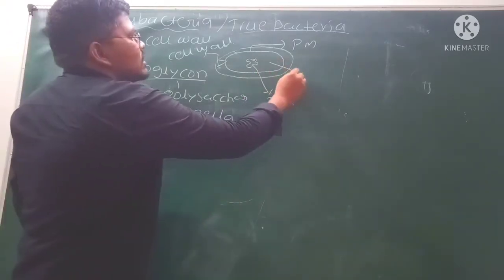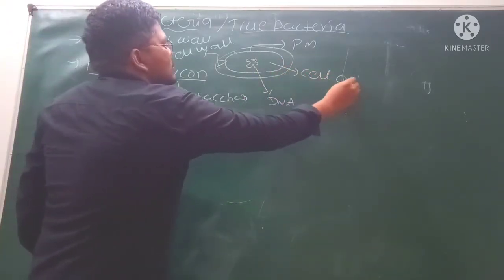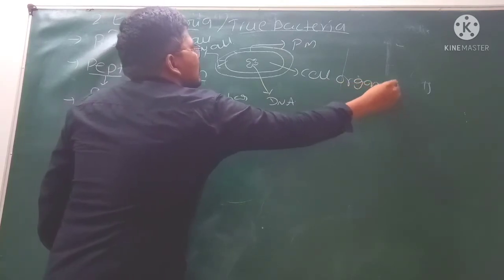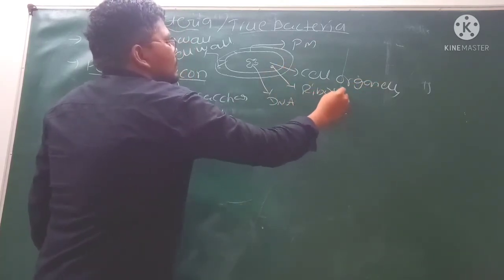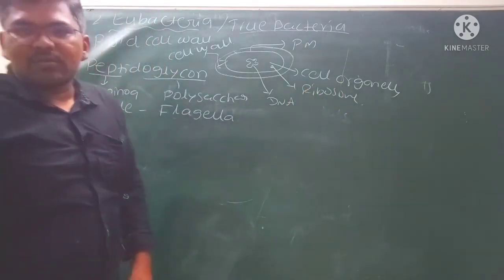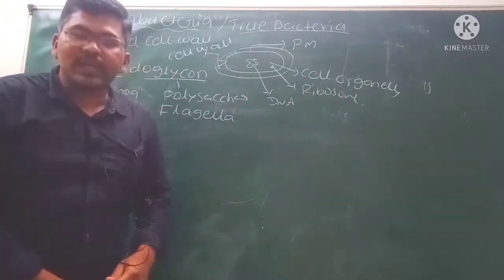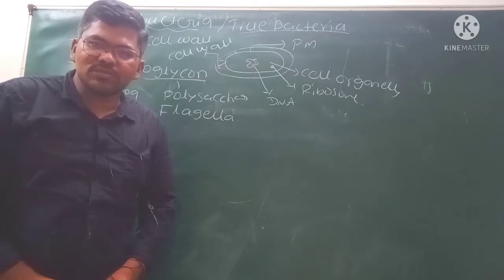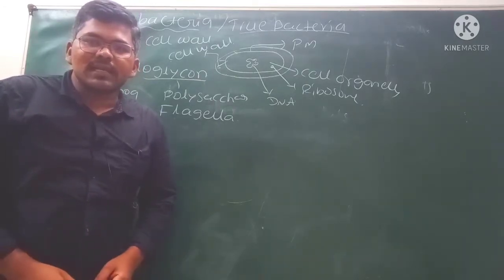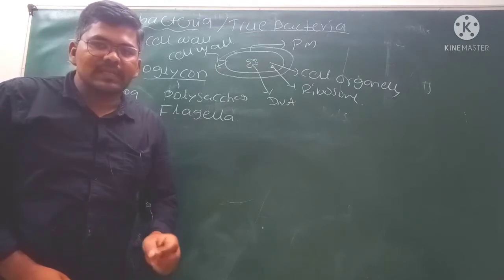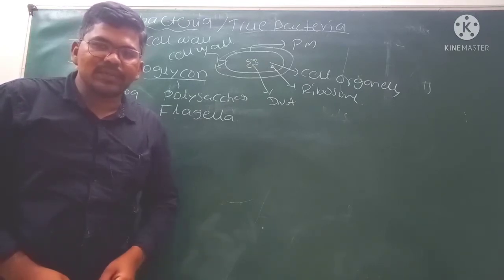Then there are no cell organelles except ribosomes. Only ribosomes remain. Mitochondria, endoplasmic reticulum, lysosomes and the other cell organelles you can't observe in bacteria because they belong to prokaryotes.